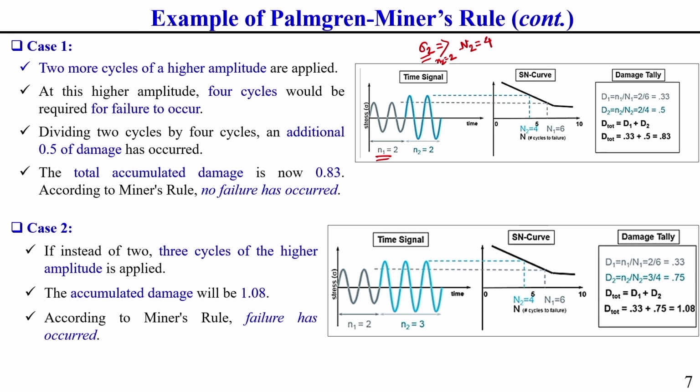Here, due to this sigma 2, what should be the fatigue damage if the number of cycles is small n2 equal to 2? The fatigue damage due to stress level 2 will be equal to small n2 divided by capital N2, equal to 2 divided by 4, which you can write as 0.5.